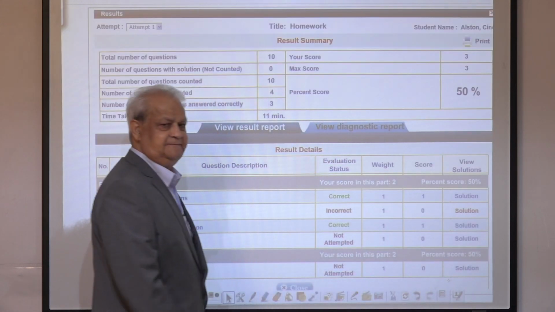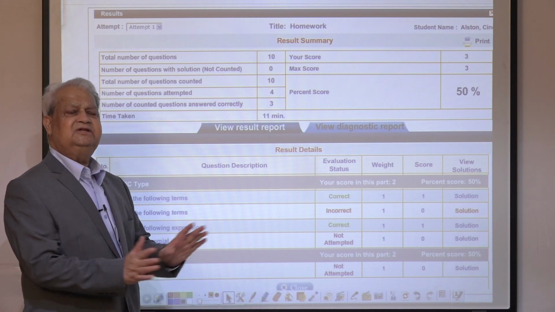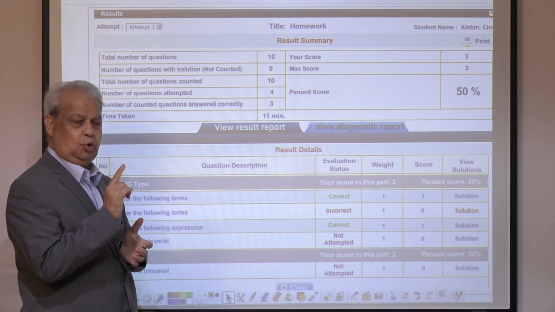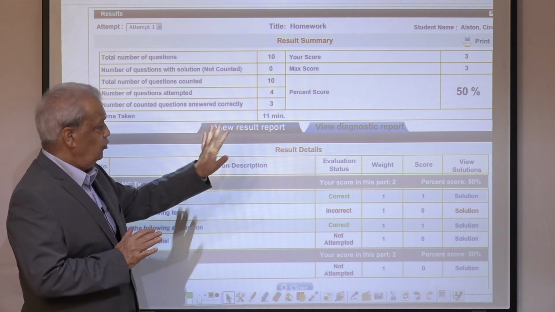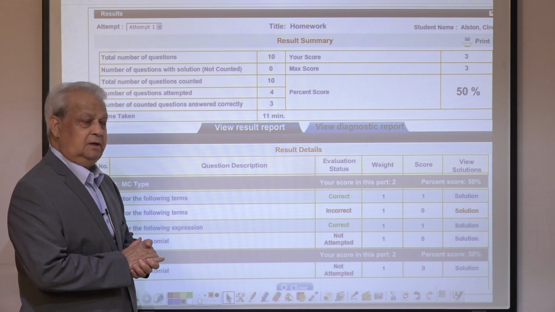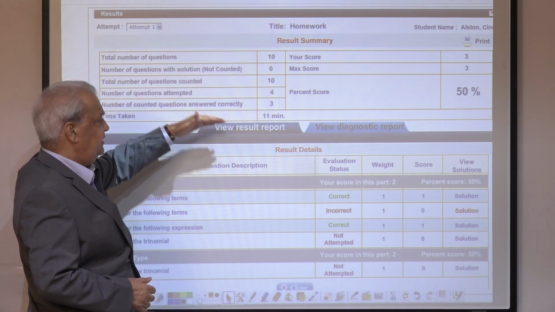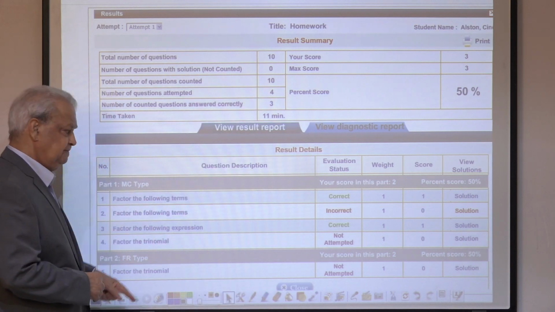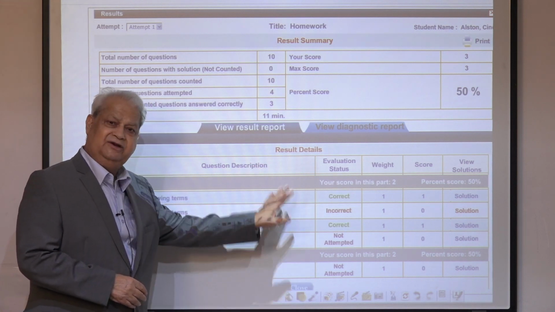And when you submit, you get a result page. After every assessment, whether it's homework, or a quiz, or a summative test, you get a result page. On the top of the result page, how many questions were asked, how many were incorrect, your score, and so on. Along with that, each and every item, which was correct, which was incorrect, and not attempted, all the information.